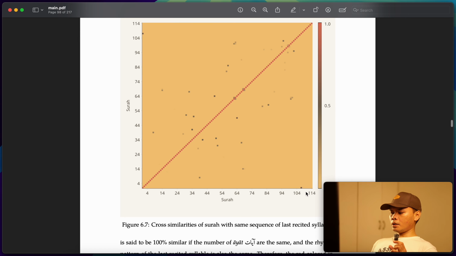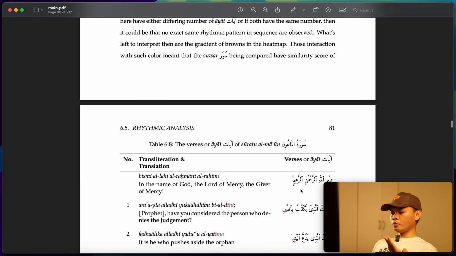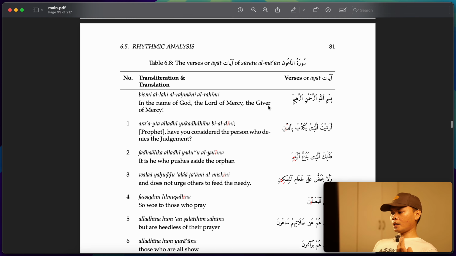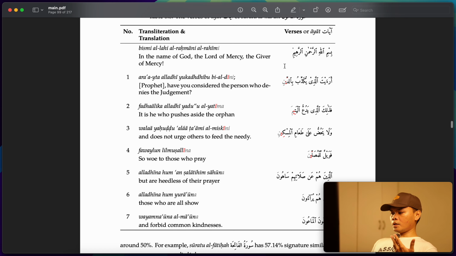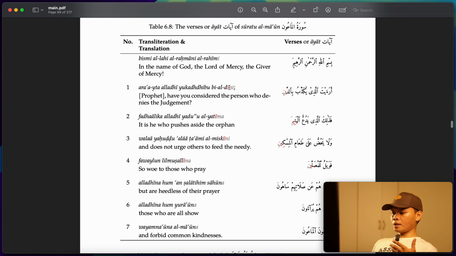And as you can see here, one of my findings is that Surah Al-Fatiha has a similar pattern, not exactly, but to some degree. I think the first four verses of Surah Ma'un, if I'm not mistaken, are similar to Fatiha because it ends with in, im, in, in, for example.